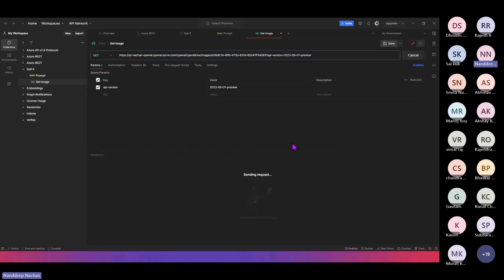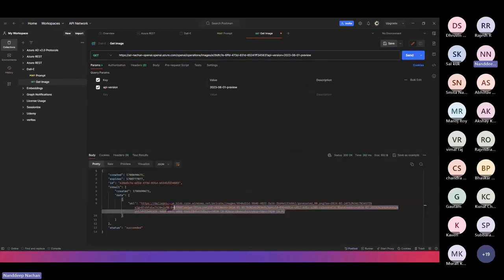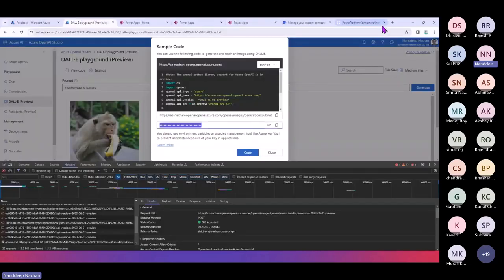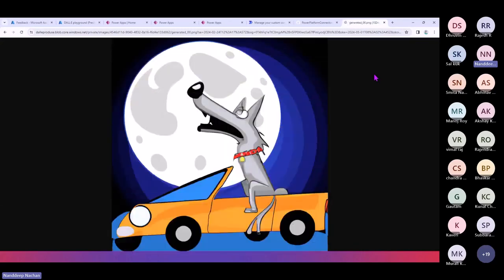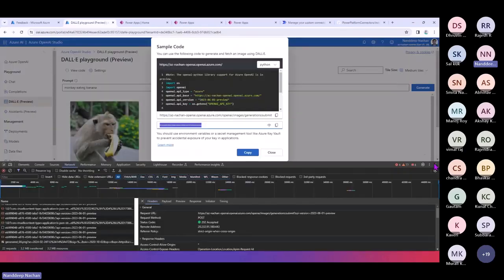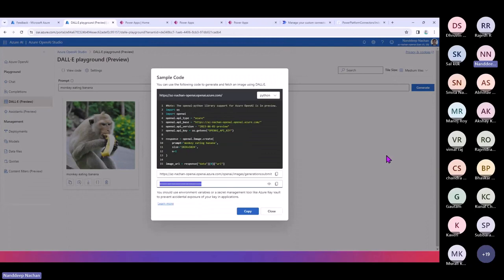Once you click on send, this is the URL that you are going to get, and trust me, this is the URL where we should have a wolf which is driving a car onto the moon. If you don't trust me, I can quickly go to that, and we are going to see that image. Okay, so this is the wolf who is driving the car onto the moon. This is the same thing that we are now going to translate into Power Apps. So let's see how we can use all these things in Power Apps.